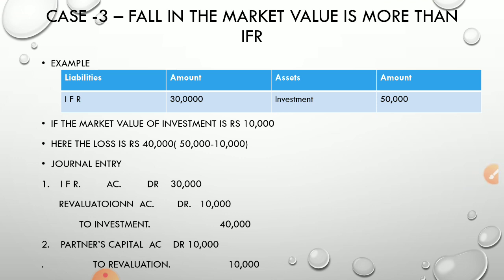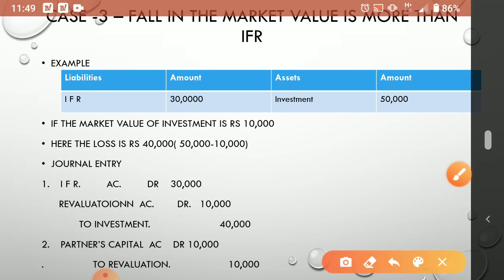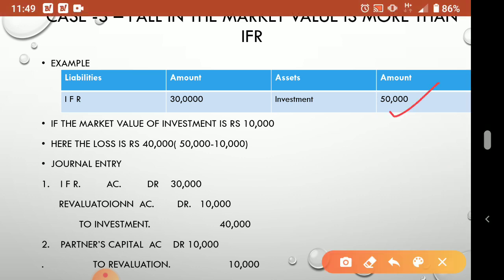Next case is if the fall in the market value is more than IFR. Okay, see here, fall in the value. 50,000 is the investment we made. 30,000 is IFR. Now the market value of investment is 10,000. Our investment how much? 50, market value 10. Already I told you, this is the process: investment and market value. So 50,000 minus 10,000, what is the loss? 40,000 is the loss, but you have only 30,000 IFR.